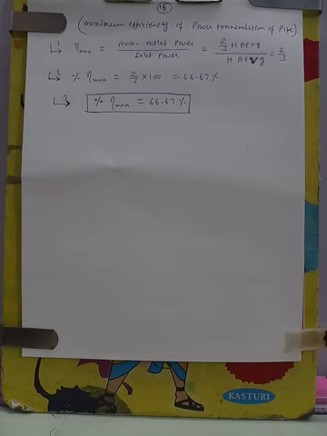And one more article is left, that is the hydraulic gradient line and total gradient line. That we will attempt in the next class. Afterward we will start numericals. In 2-3 classes we will continue to solve a few numericals, so that our concepts related to flow through pipe are strong.